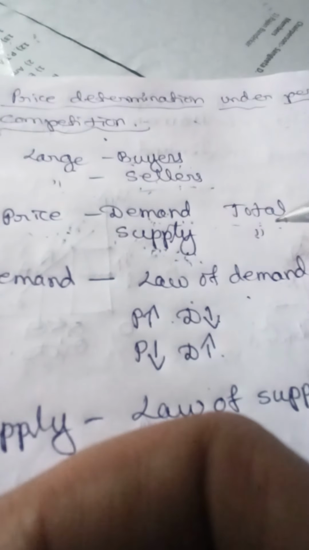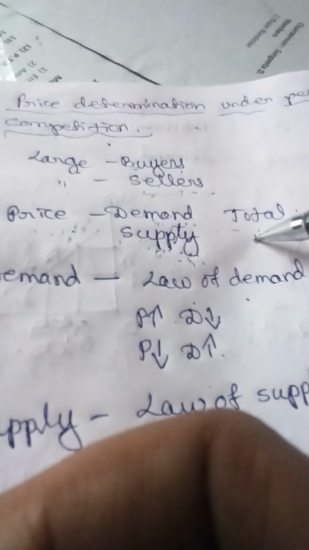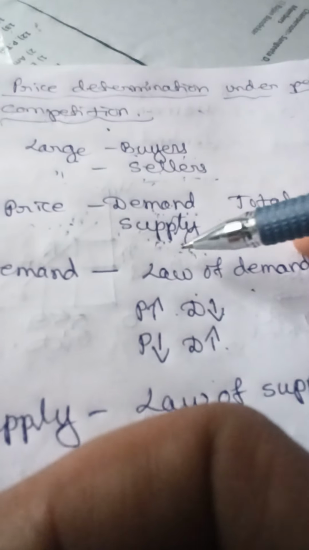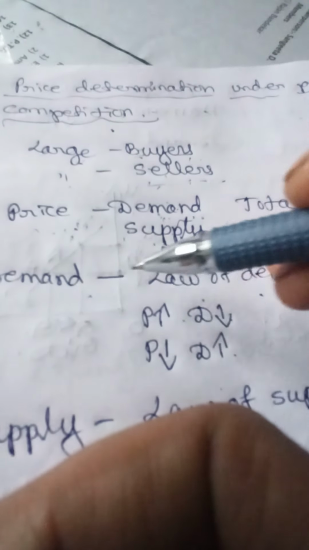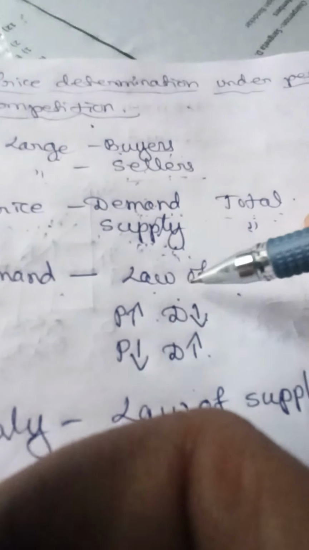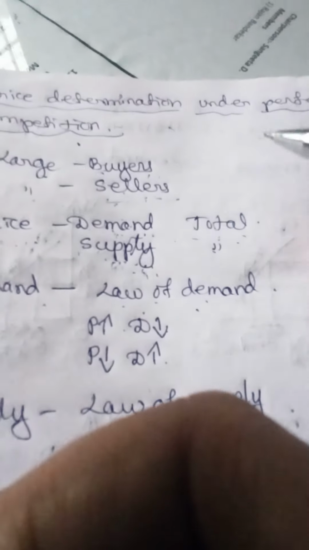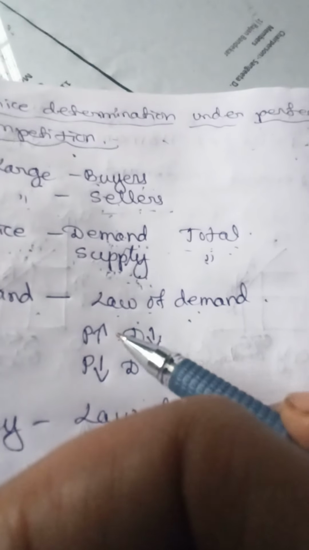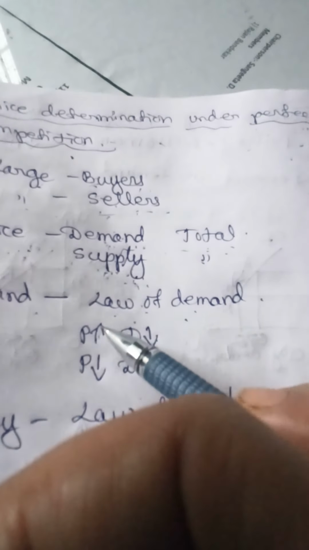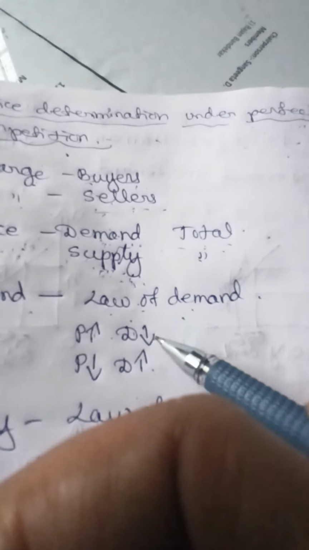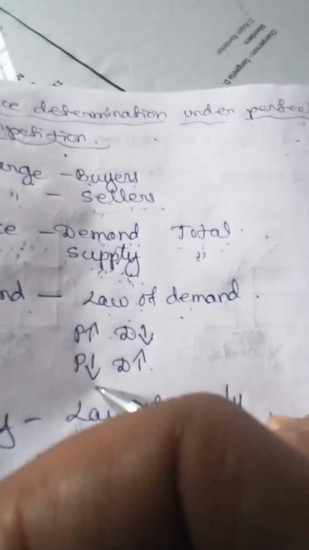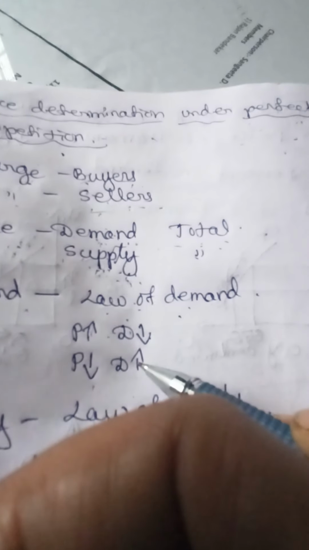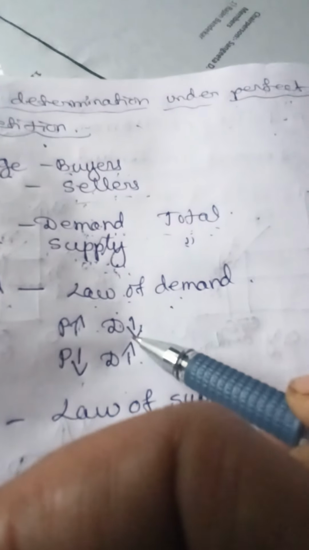The total demand for this product is sometimes more, sometimes less. It is governed by which law? It is governed by the law of demand that you have already studied. The law of demand says when the price is more, demand for the product is less, and when the price is less, demand for the product is more.